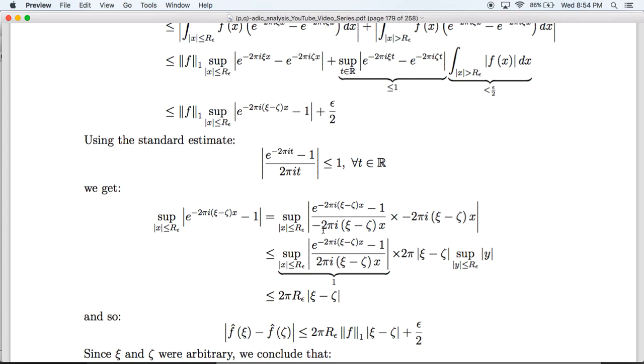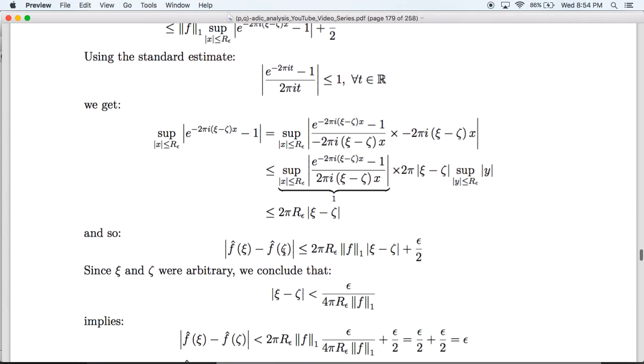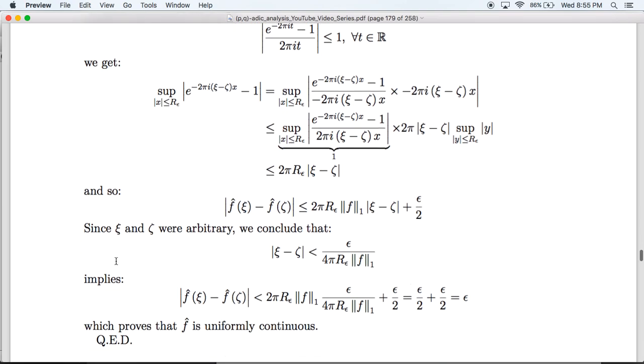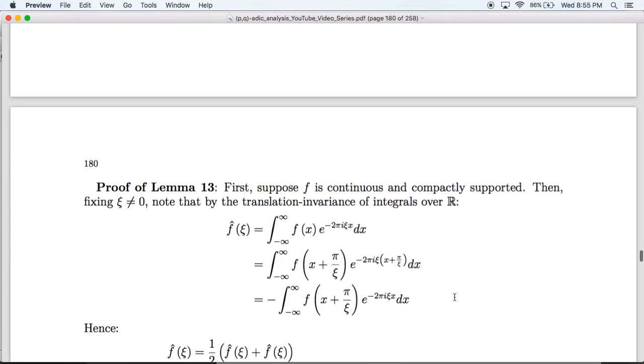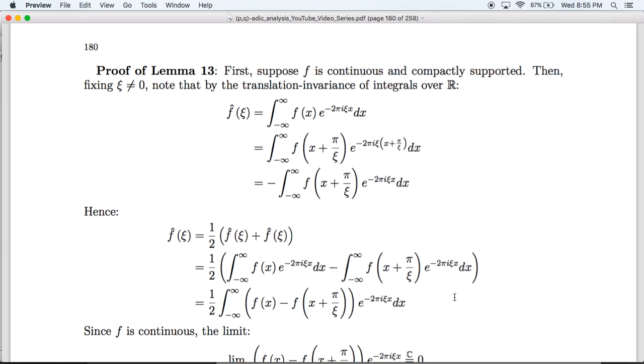So putting everything together, we get that the difference between the Fourier transform of f at xi and the Fourier transform of f at zeta is less than or equal to 2 pi r epsilon times the L1 norm of f times the absolute value of xi minus zeta, plus epsilon over 2. So since xi and zeta were arbitrary, if we make them satisfy this condition, we then get that this is less than epsilon, and therefore f hat is uniformly continuous. Next, we have the Riemann-Lebesgue lemma.